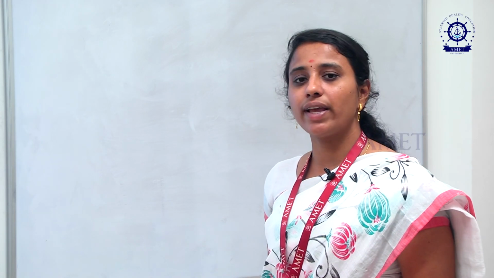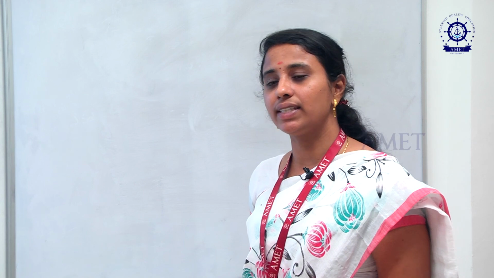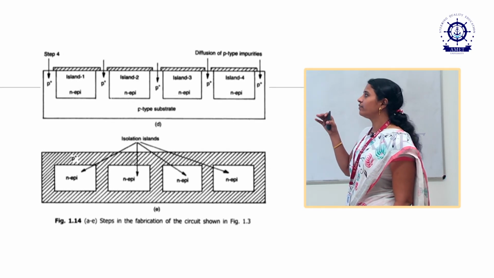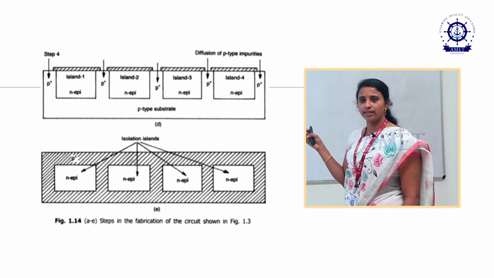On that epitaxial layer we discuss the oxidation process. That is nothing but silicon dioxide, placed over the n-type epitaxial layer. Its thickness is 0.02 to 2 micrometers. After some photolithography process we will discuss the diffusion and isolation technique.